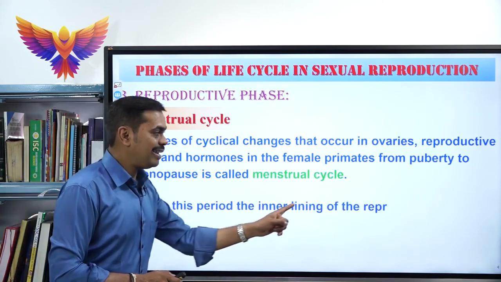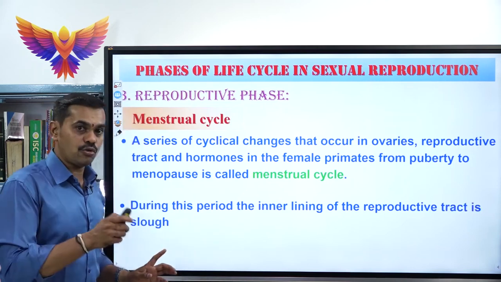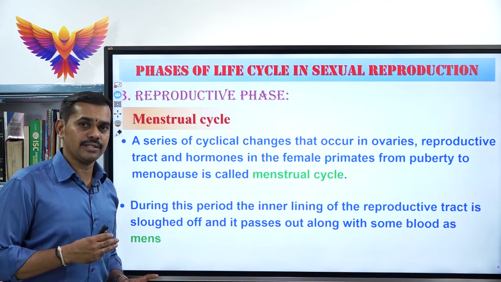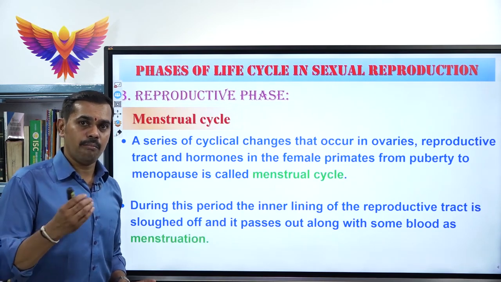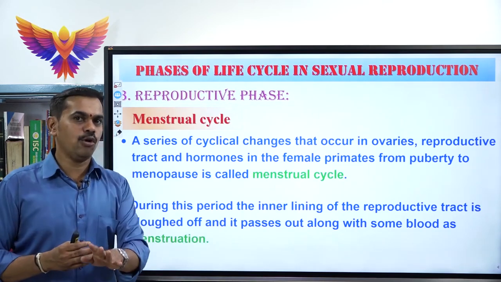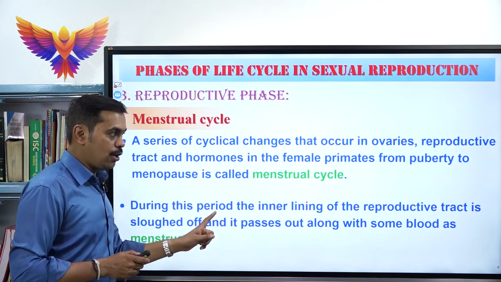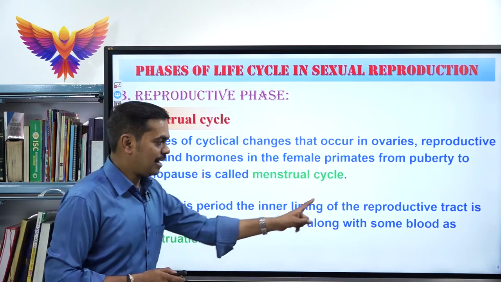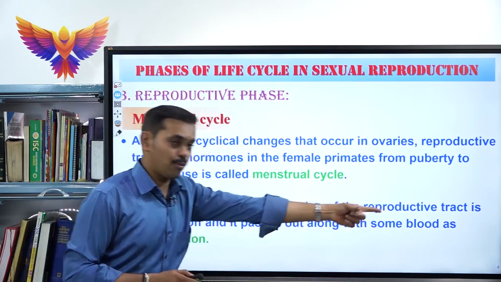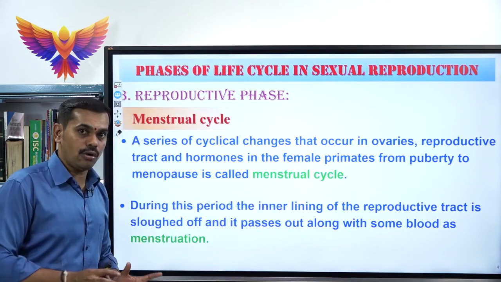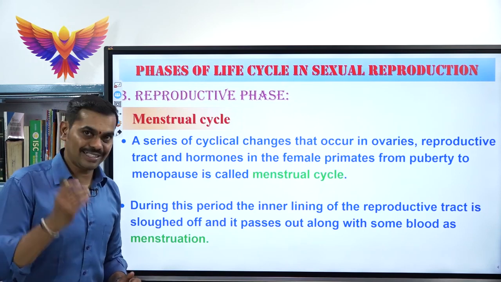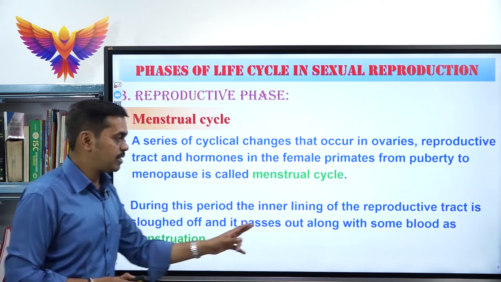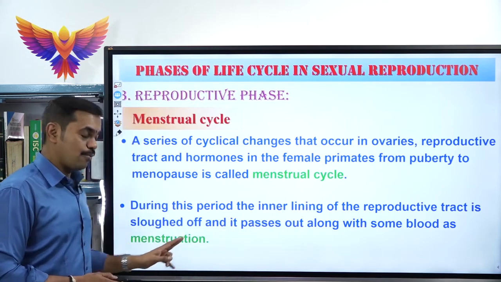The inner lining of the reproductive tract, which is called as endometrium, because the uterus body is made up of 3 layers: outer perimetrium, middle myometrium and inner endometrium. Always the inner endometrium degenerates. That means the inner lining of the endometrium is sloughed off. That means rupture. As a result, the blood vessels rupture and it passes out along with some blood. That is called as menstruation.